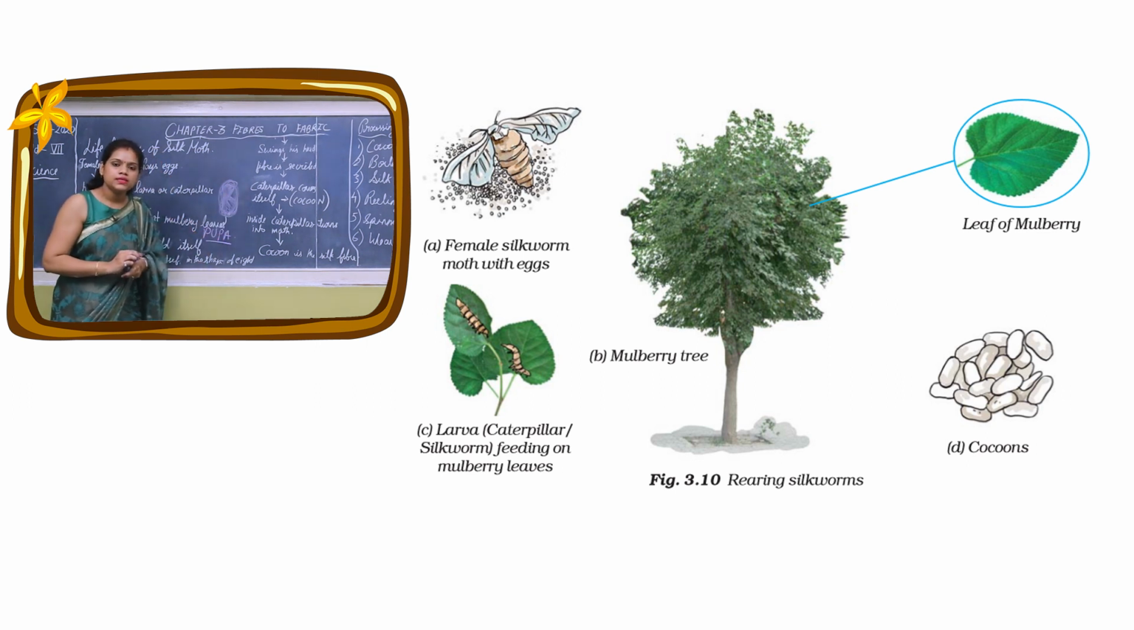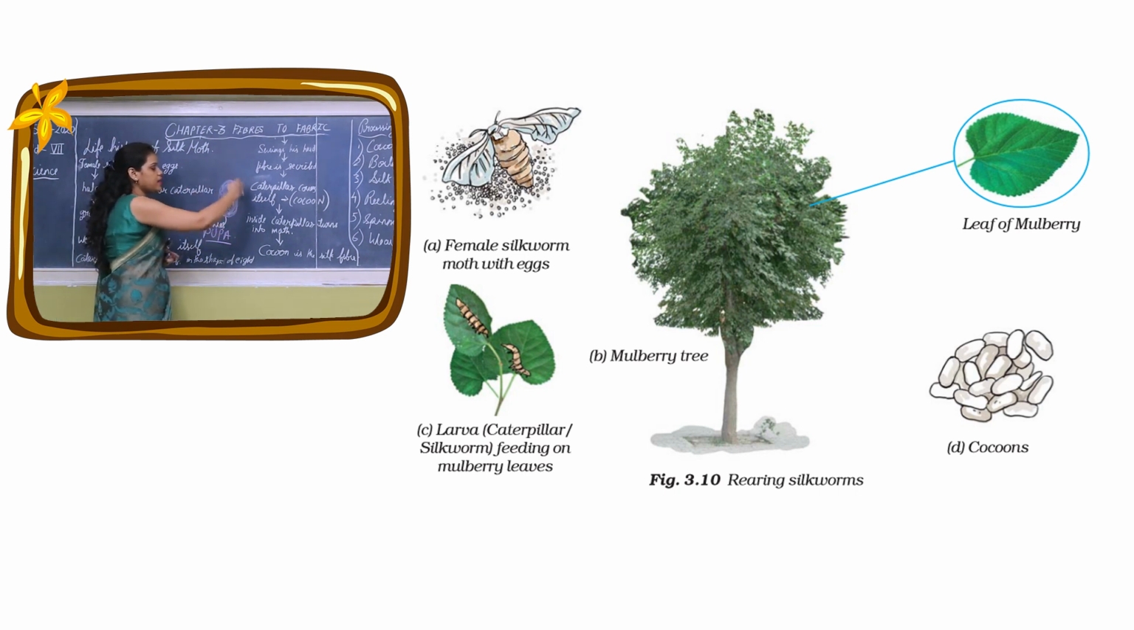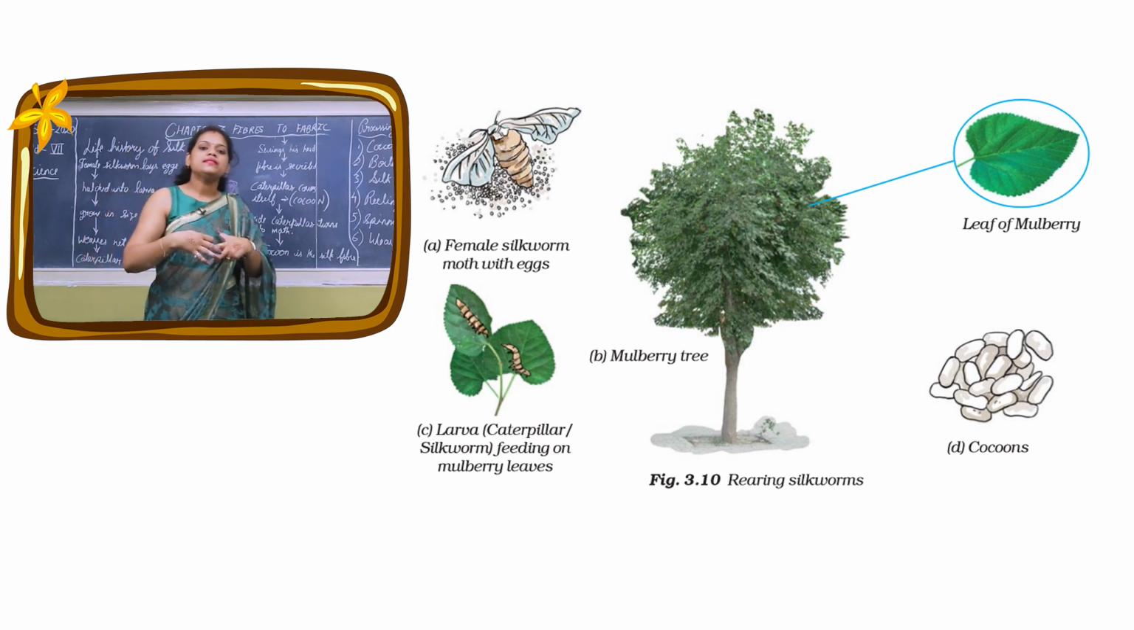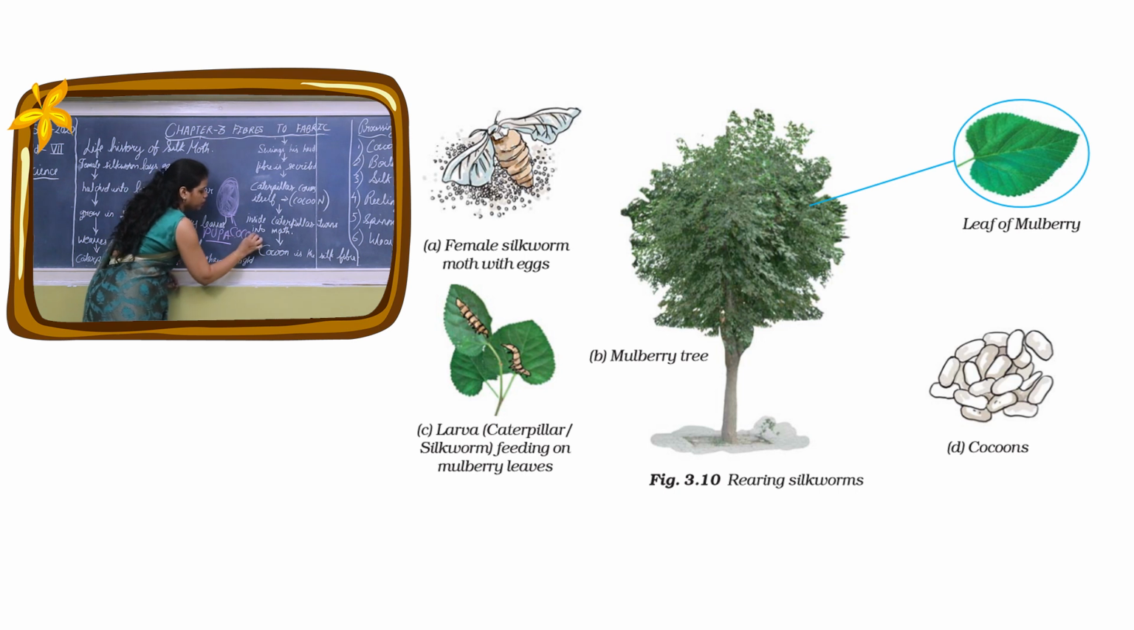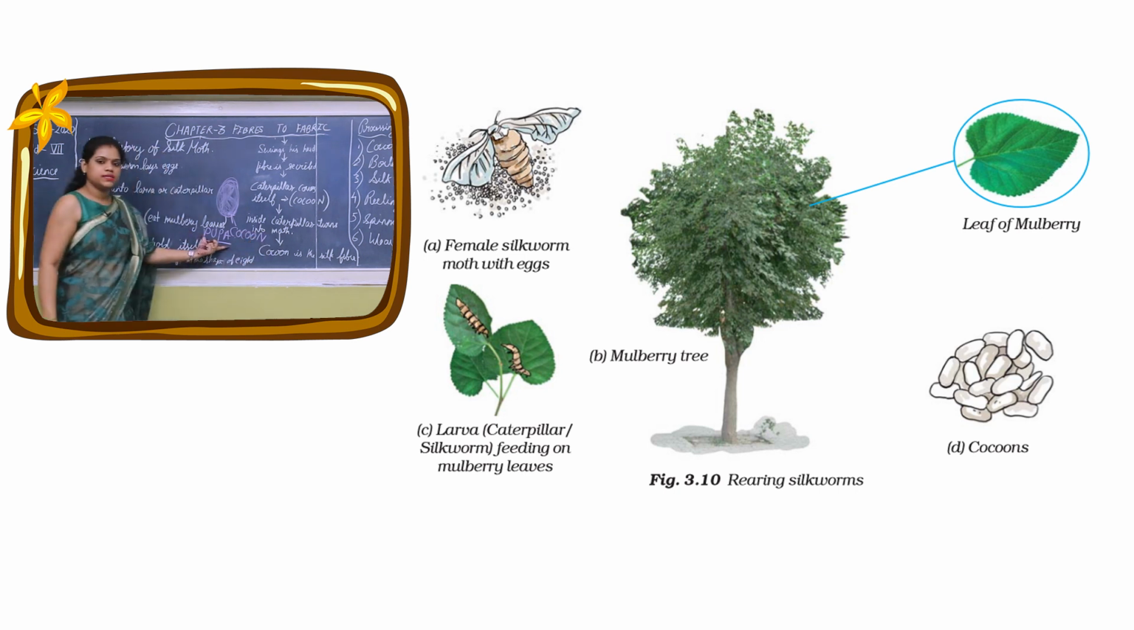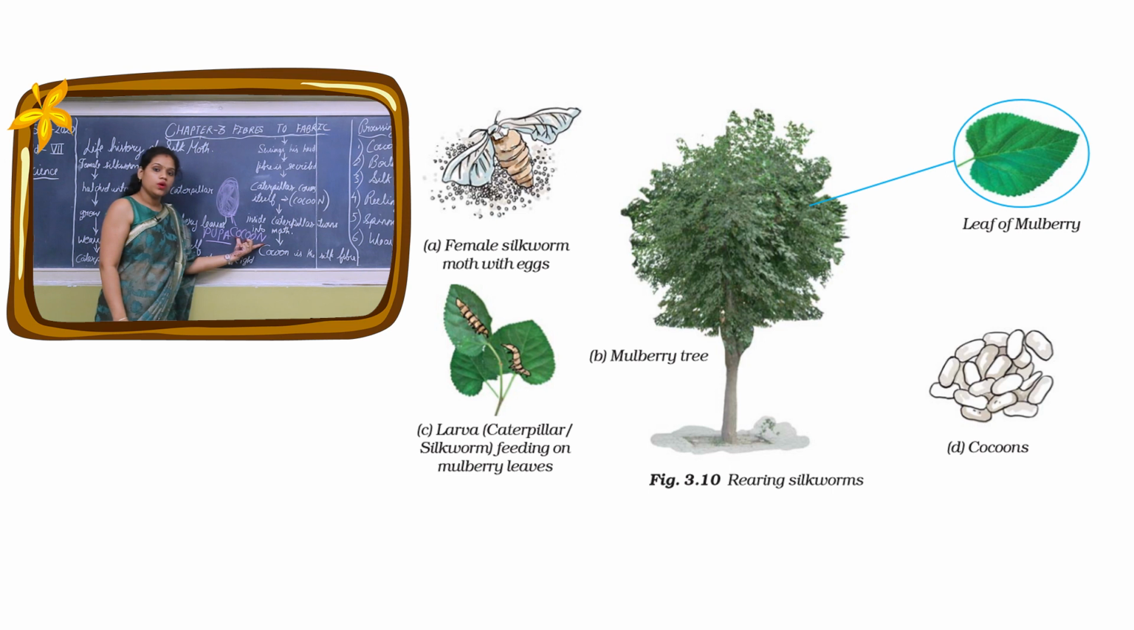So what happens? This caterpillar covers itself in that thin layer of protein. Okay, and the caterpillar is inside that, and this oval shaped thing is called cocoon. So from the pupa stage it is converted into cocoon.